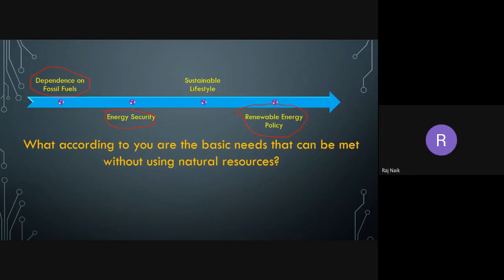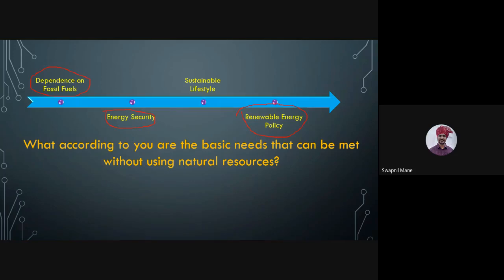Hydrogen could be a natural resource, no? Yeah, but natural resources which are harmful to the environment. So solar is also a natural resource. Yes, sir.